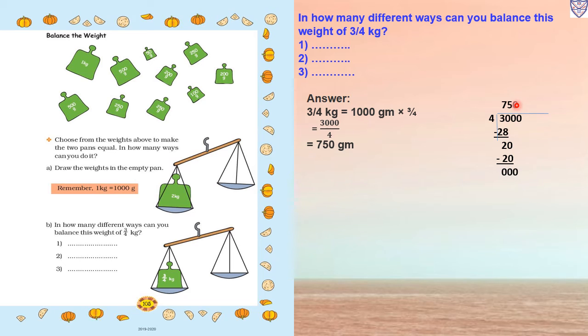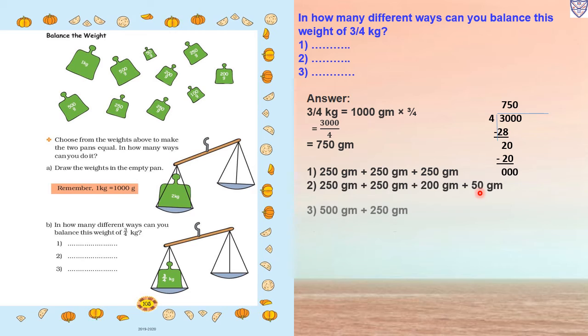So that is in quotient also we will carry down, that is 750. So we will write 750 gram. In how many ways do we have to write? First, we will take 250 gram plus 250 gram, that is 500 gram, plus 250, 750 gram. In the second way, 250 gram plus 250 gram plus 200 plus 50. So 250, 250, 500, 500 plus 200, that is 700, plus 50, we will get 750 gram. In the third way, we will keep a 500 gram bag and 250. So it will make 750 gram.